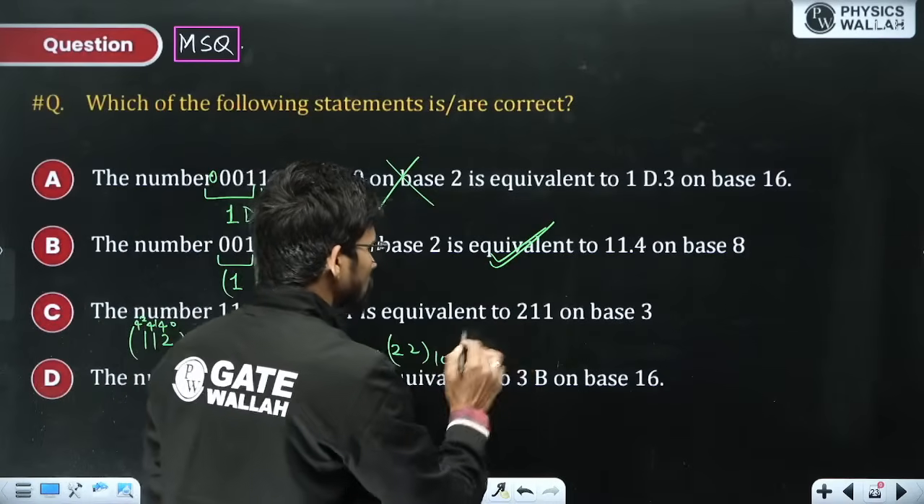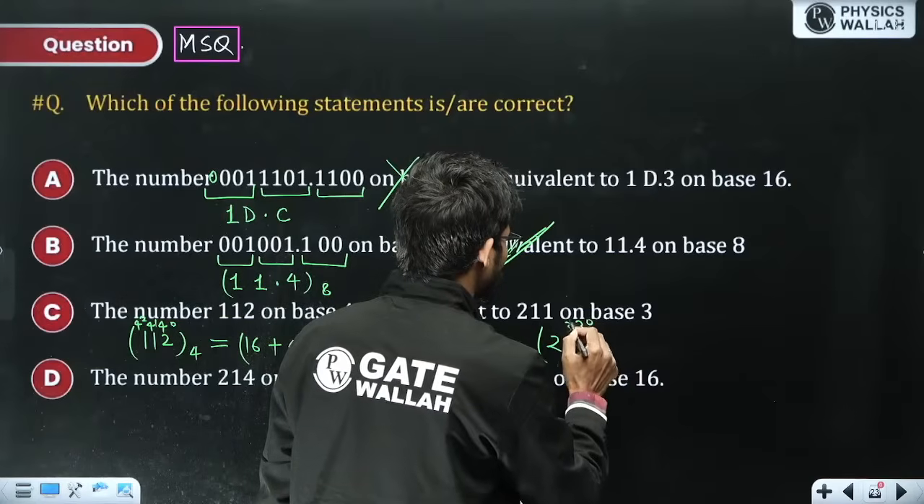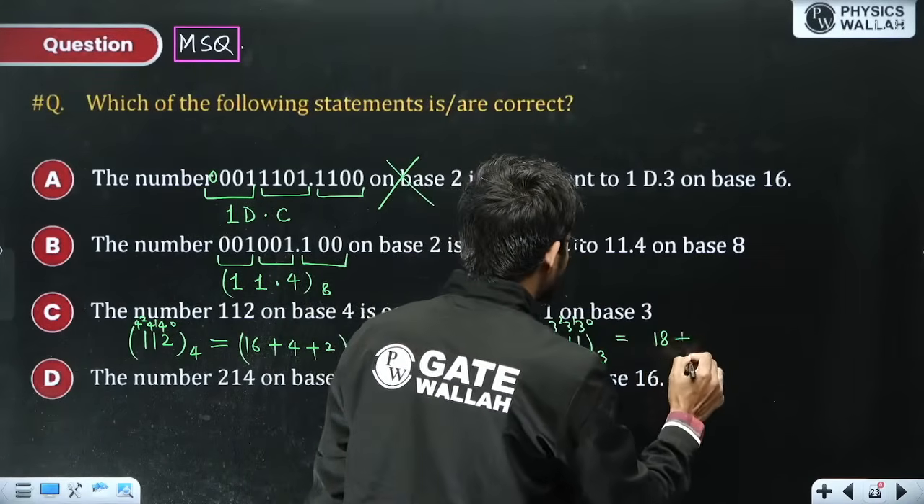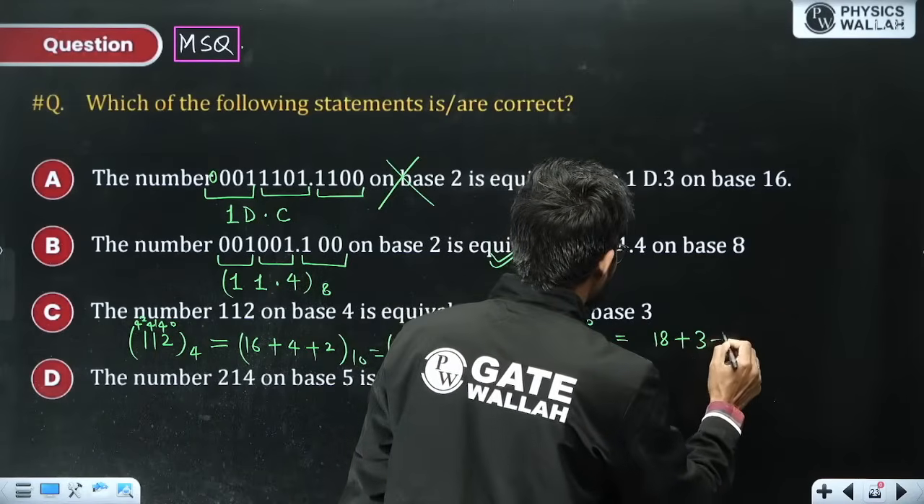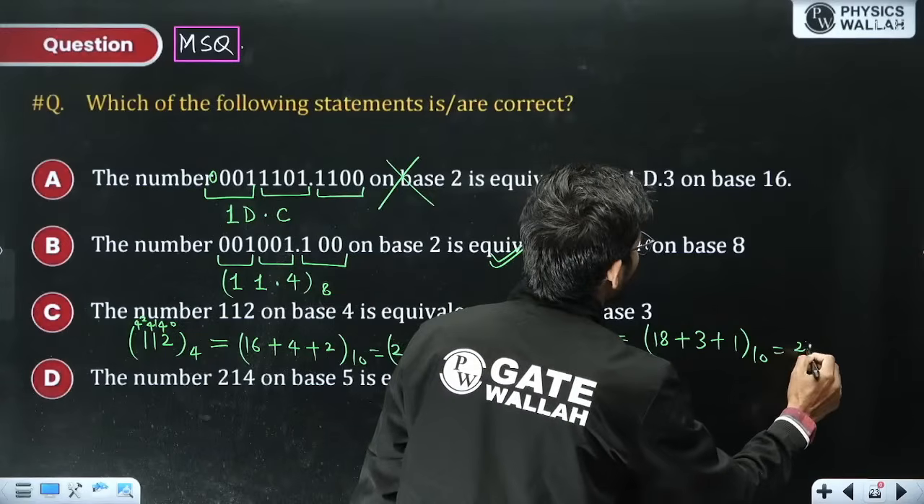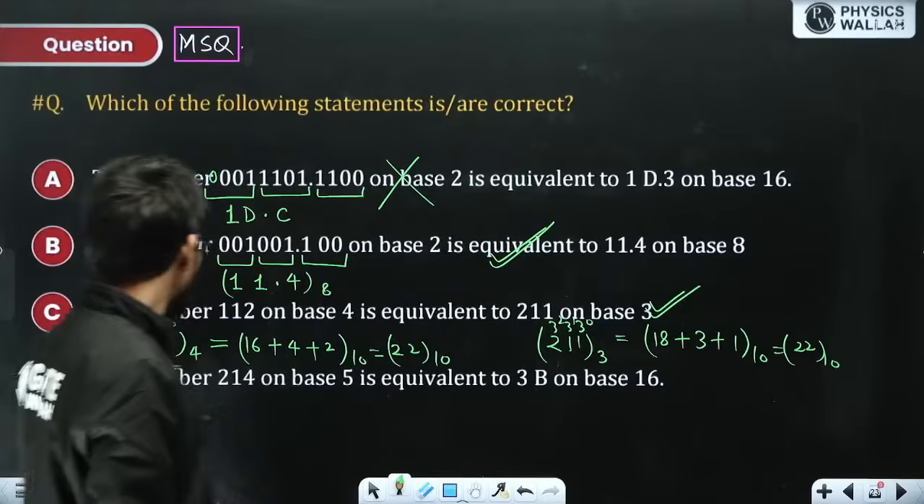Now calculate this number, 211 in base 3, 3 to the power 0, 3 to the power 1, 3 to the power 2. So 9 into 2 is 18 plus 3 into 1 is 3 plus 3 to the power 0 into 1 is 1. So this is again 22 in base 10. So this is correct. So option C is also correct.